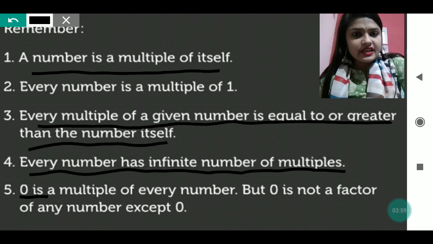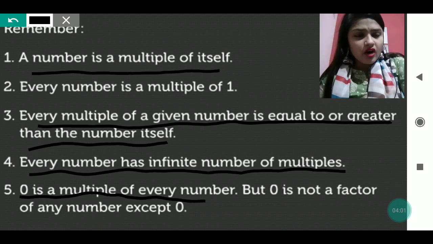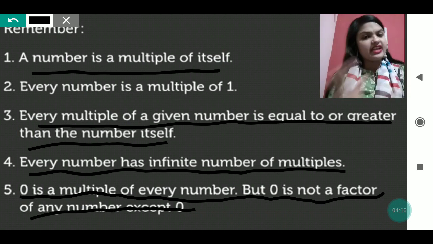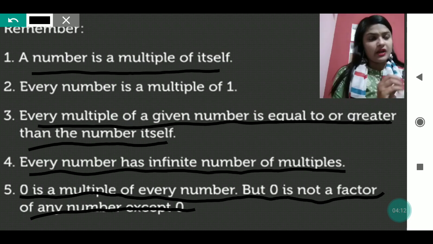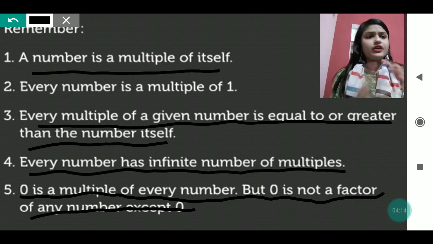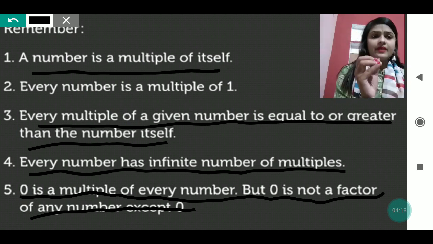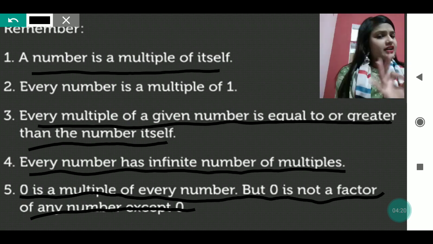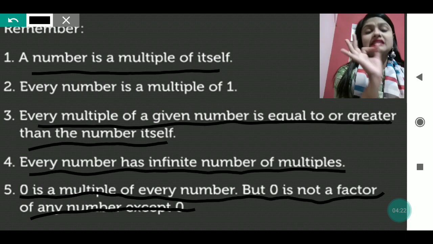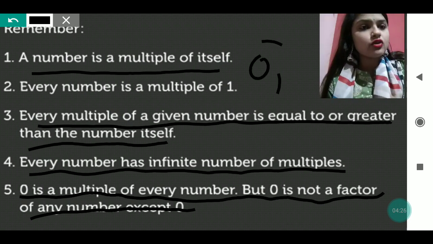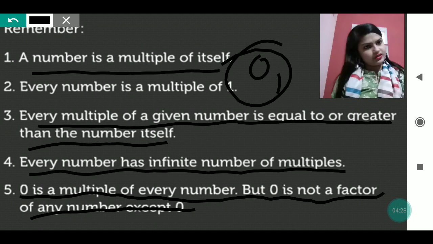Now, 0 is a multiple of every number, because 0 into any number will be 0 only. But 0 is not a factor of any number except 0. Only 0 can be a factor of 0. No other number is a factor of 0.